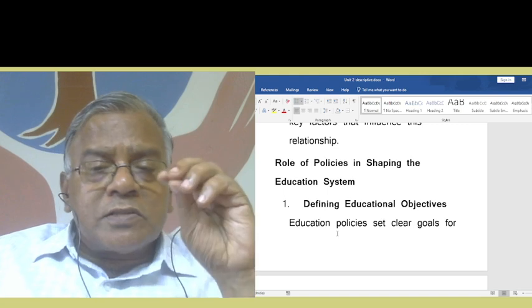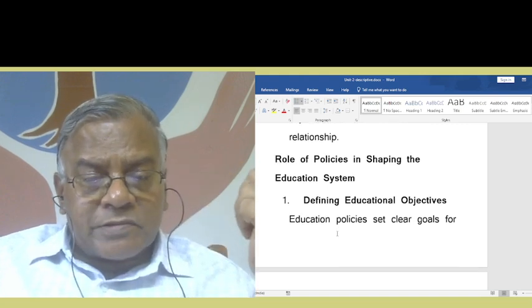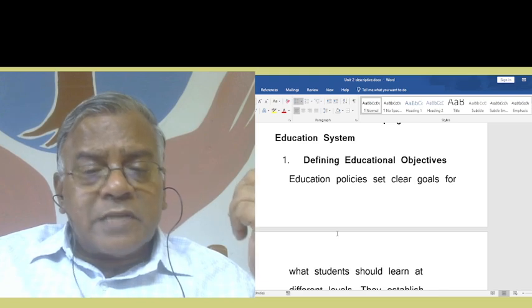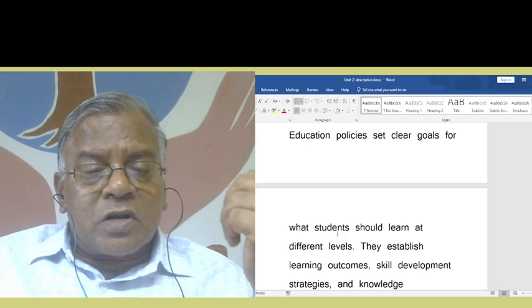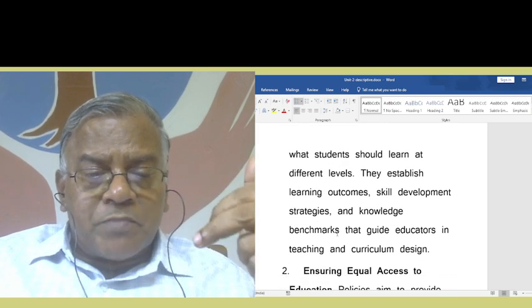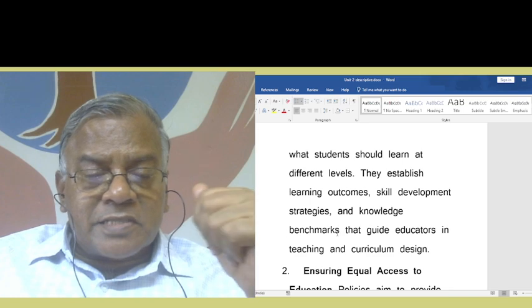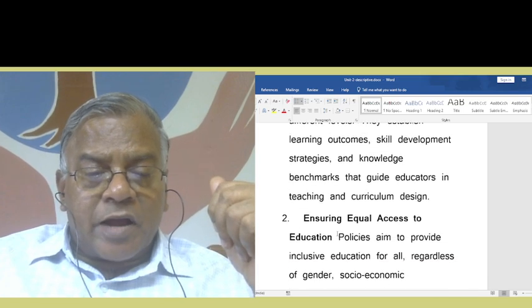What is the role of policies in shaping the education system? Defining educational objectives. Education policies set clear goals for what students should learn at different levels. They establish learning outcomes, skill development strategies, and knowledge benchmarks that guide educators in teaching and curriculum design.